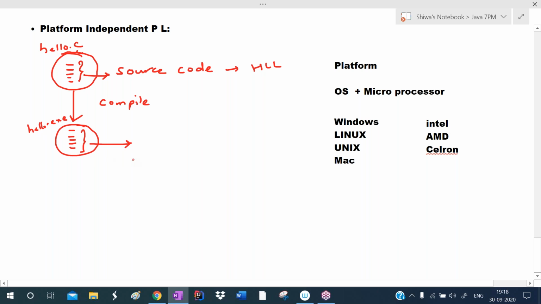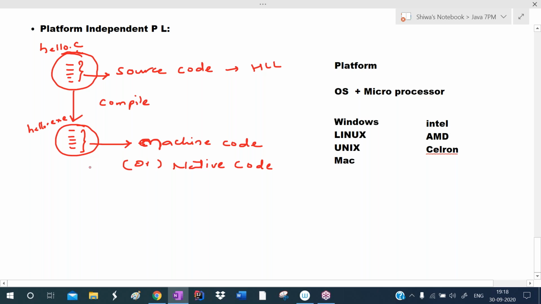Then what does this exe file contain? Exe stands for executable. This is an executable file. This exe file contains machine code, or you can say native code, which can be understood by the operating system.